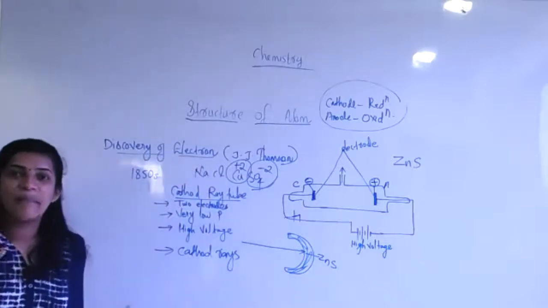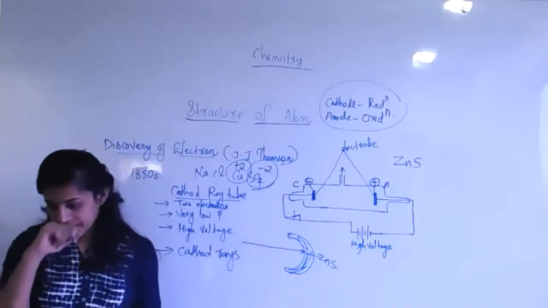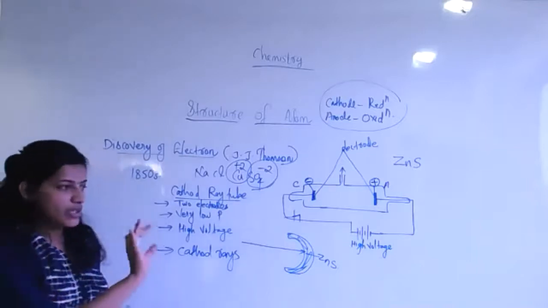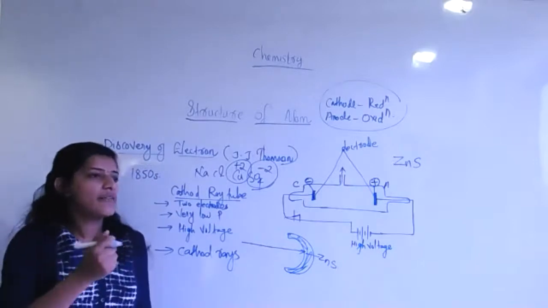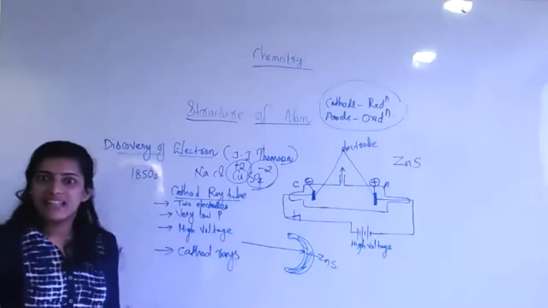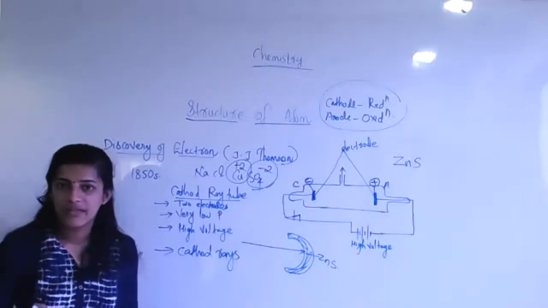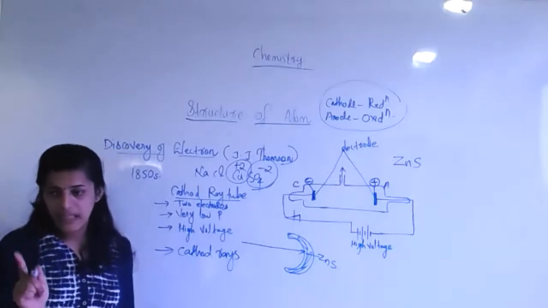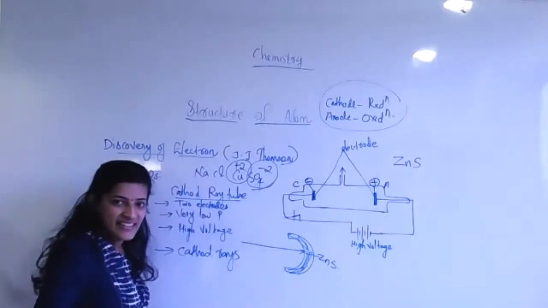We can easily make a glow here, like a glitter. Suppose in a dark room we light a lamp or torch or anything, the path and every object becomes visible. You can see every object with the help of light, especially in a dark room. Am I right? Yes, ma'am. So the same thing applies with the zinc sulfide.